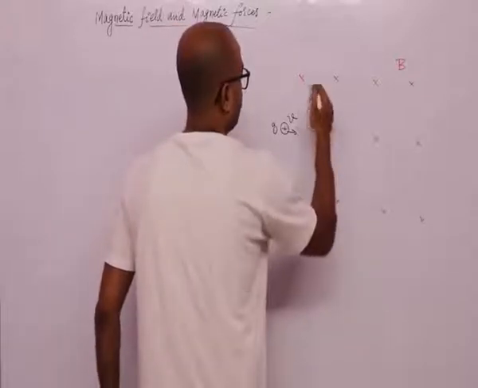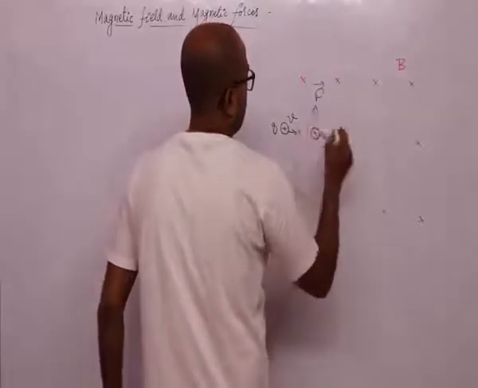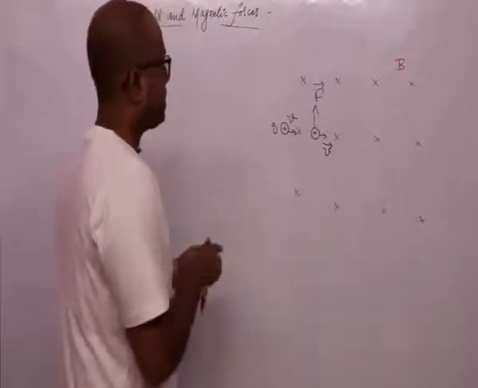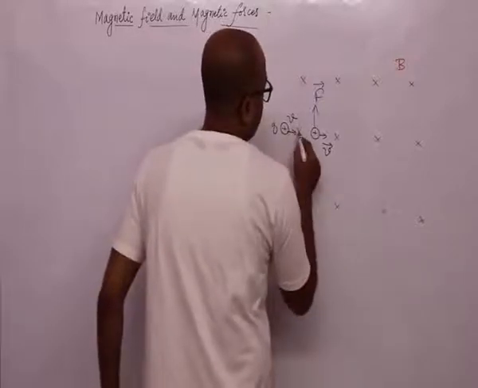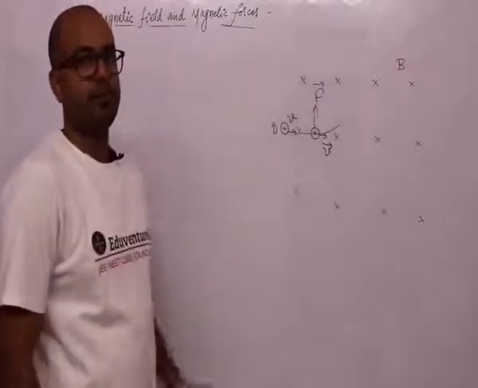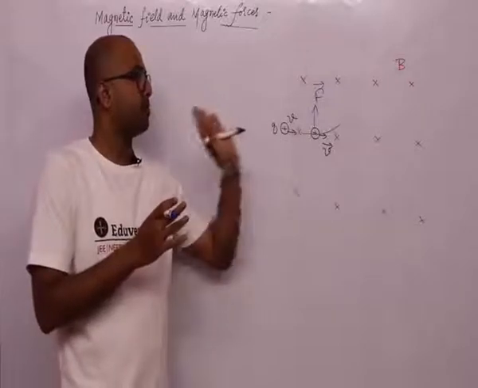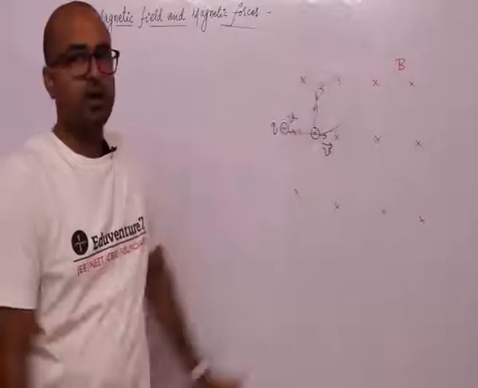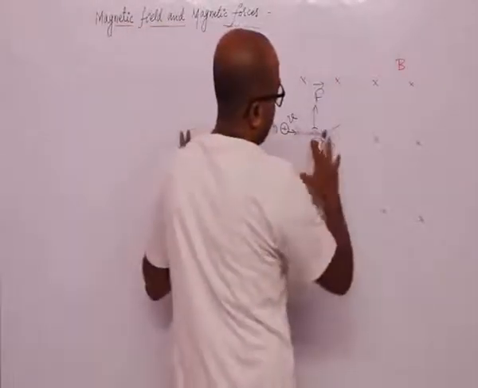This is the direction of force, and this is the direction of velocity, and inward is the direction of magnetic field. So when this charged particle enters this magnetic field, it changes its path and it starts deflecting in this way because of the magnetic force that is being applied on this charged particle by the existence of magnetic field here. So this charge will deflect in a direction like this,